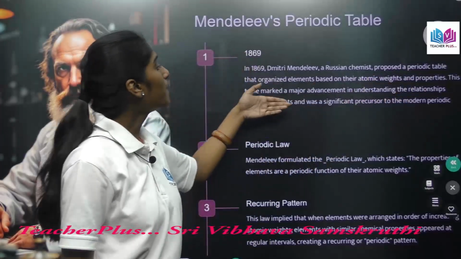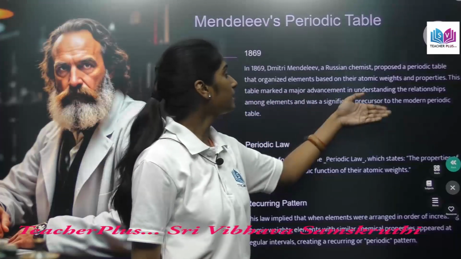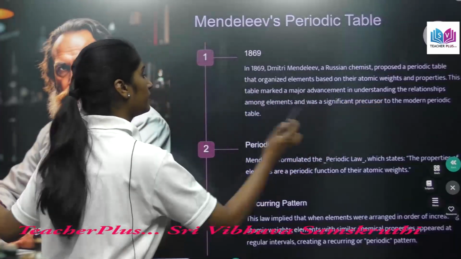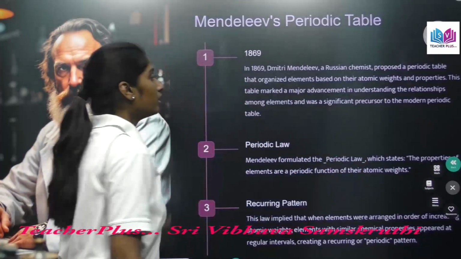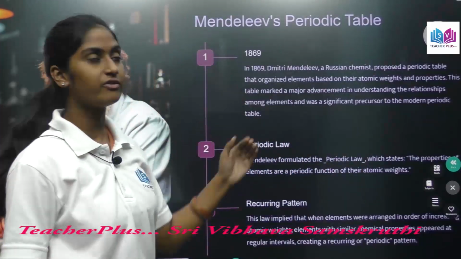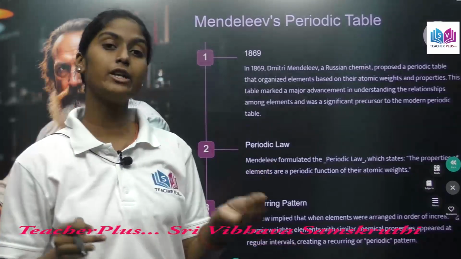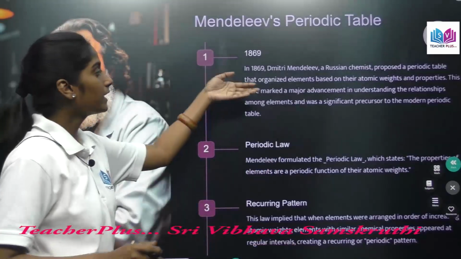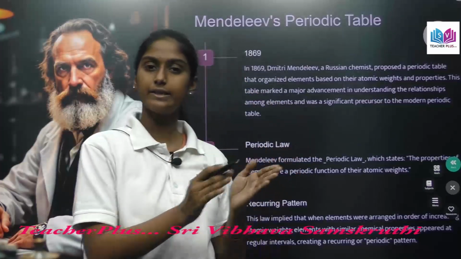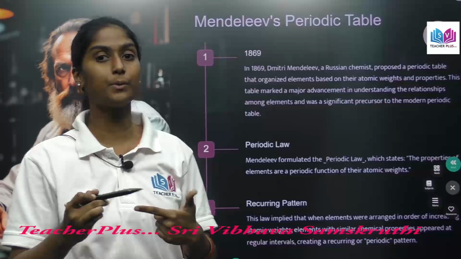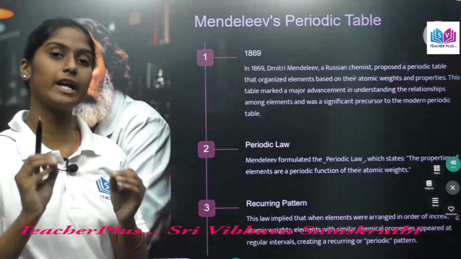This table marked a major advancement in understanding the relations among elements and was a significant one.